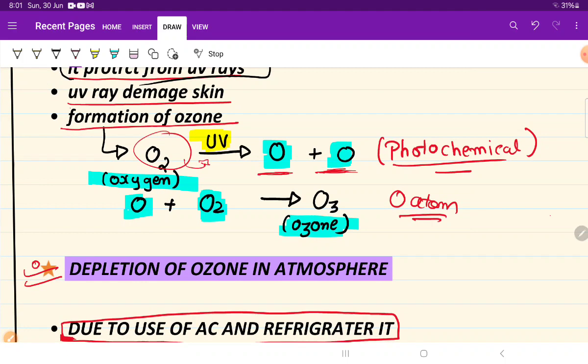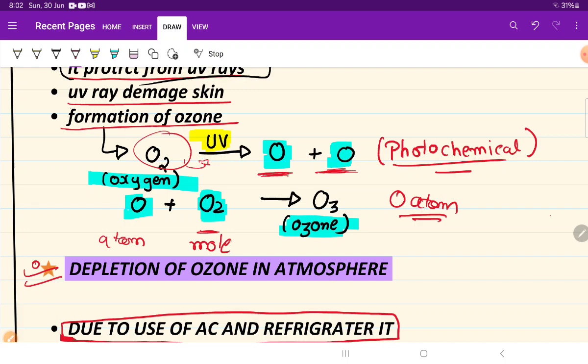That means oxygen, and that one atom of oxygen reacts with an oxygen molecule. That means this is an atom, one atom only, and this is a molecule. The 2 oxygen atoms combined, and that is a molecule.